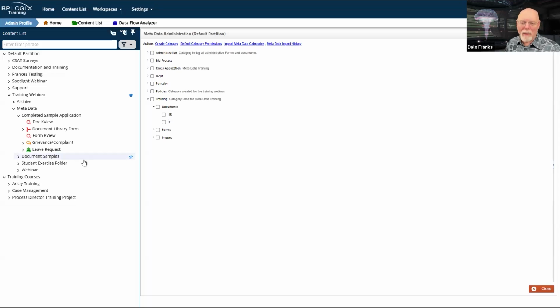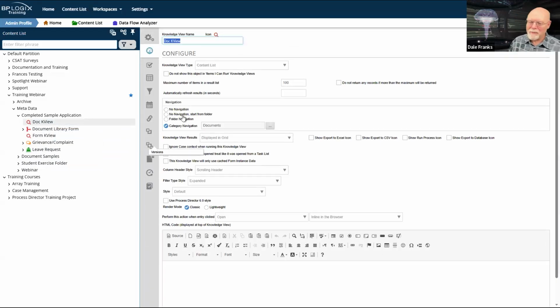So if we go back to our knowledge view, our doc KView, we're looking at documents as our category navigation. Notice in the knowledge view, when you go to the Configure tab, you can have no navigation, you can have no navigation but specify that you start in a specific folder, you can have your general folder navigation, or you can use category navigation.